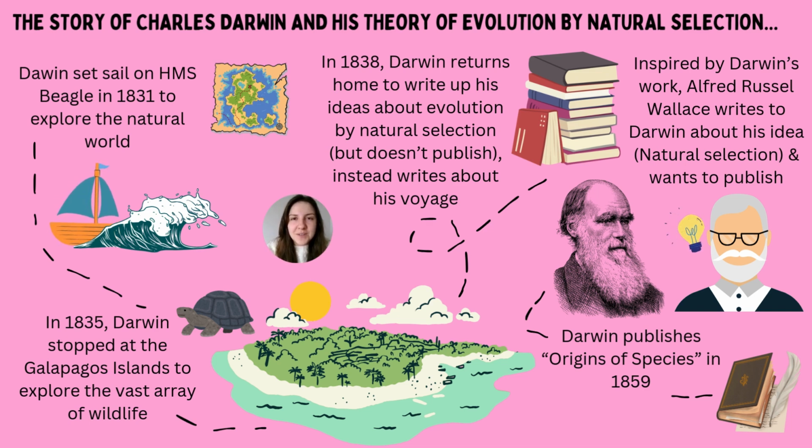So evolution and speciation, like I said, is the topic today. And we've got to go back in time to 1831, which is where Charles Darwin set sail on a ship called HMS Beagle. He did this with his colleagues to explore the natural world. At the time, in the 1800s, there wasn't the smartphone, there wasn't technology like we know today. They didn't have that much access to the wider world. So going on a ship like this to explore the world around them was an incredible, once in a lifetime opportunity. Charles Darwin grabbed this with both hands and went to sail around the world.